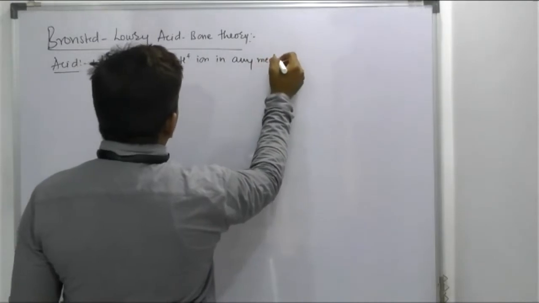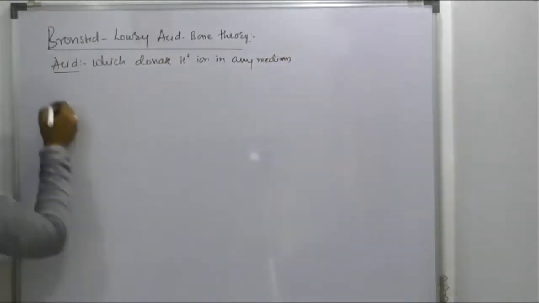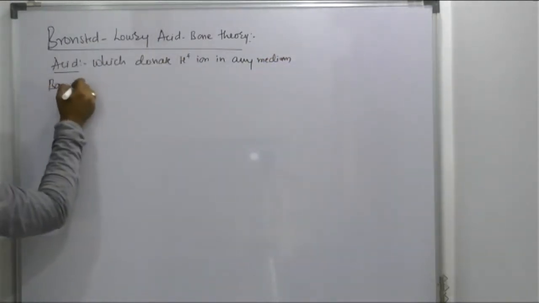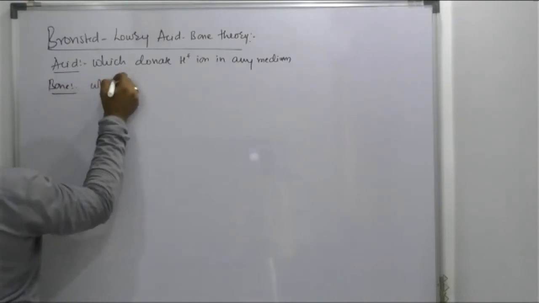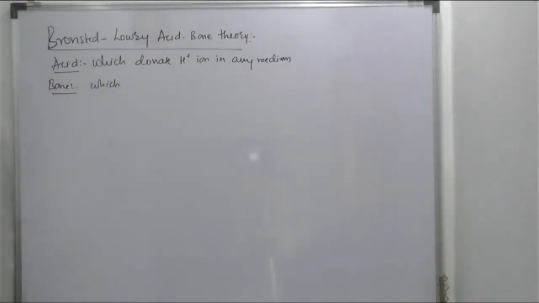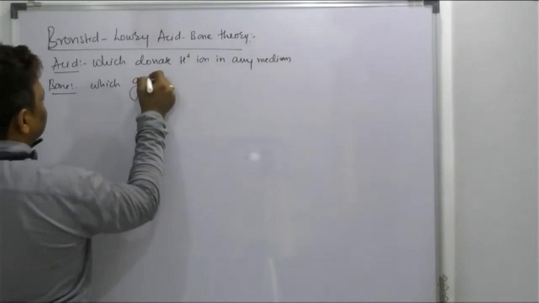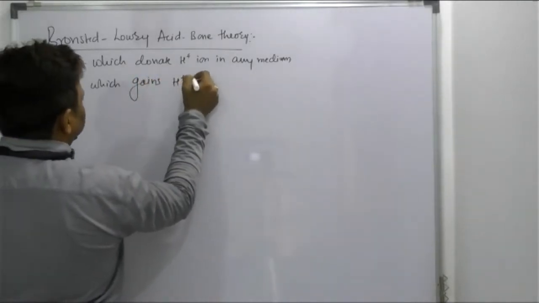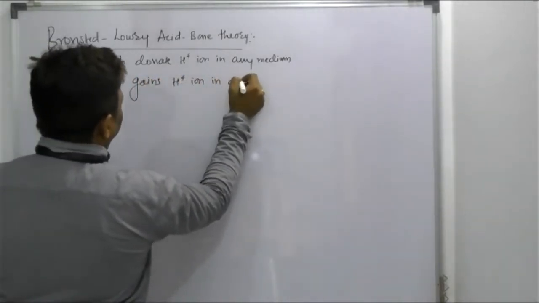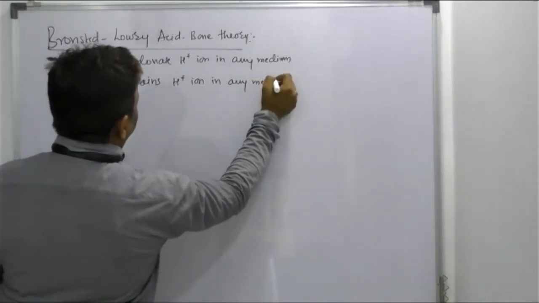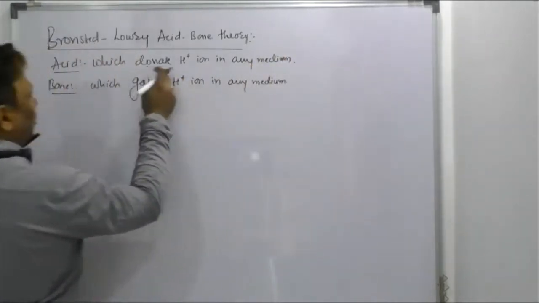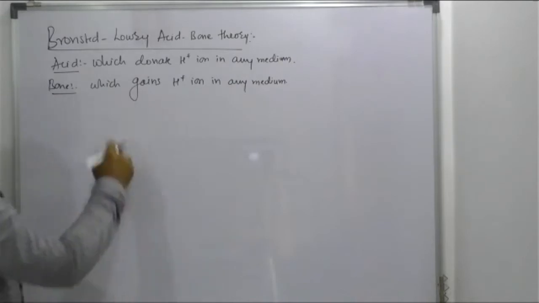He is not talking only about aqueous medium. No need, beta. And according to him, a base is that which gains H plus ion in any medium. Which donates H plus is an acid, which gains H plus is a base.